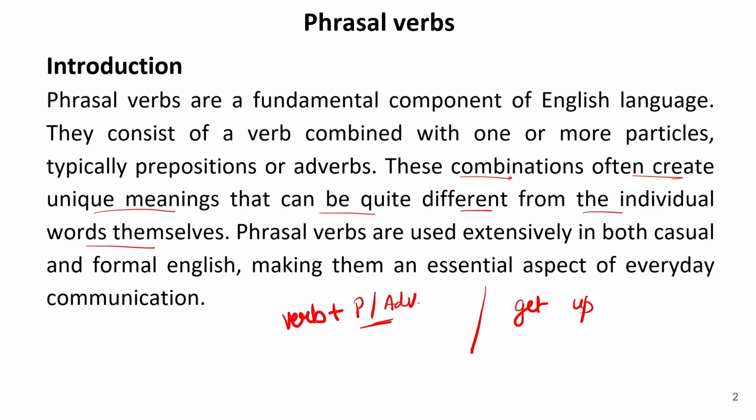For example, this get up is a phrasal verb. Now, this is a very basic example. If I ask you what is the meaning of get, obviously it means to receive something, to achieve something. Up is a preposition that refers to something that is above something, or something climbing towards the upside, there we use the preposition up. So these are two different words, but when we combine them, that is get up, it becomes a phrasal verb which means to wake up or to stand up from something. So get up means to wake up.